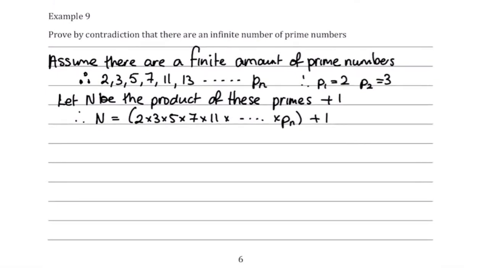Now, n is not divisible by 2, because if I divided n by 2, this is what would happen. You don't need to explain this in the proof, but if I divided this by 2, your quotient would be 3 times 5 times 7 times 11, all the way up to times Pn, plus 1.